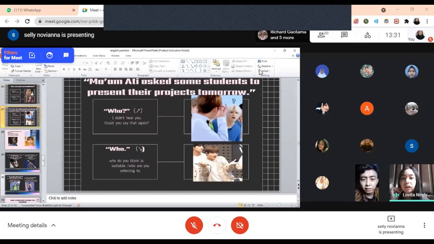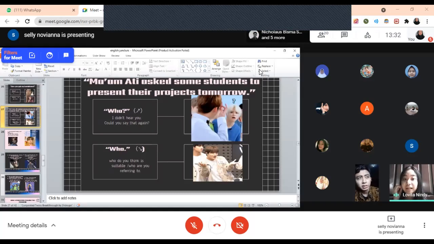Like in interrogative words like who, which, what, you can emphasize those words with intonation and it would change the whole meaning. In this example, I use who. The sentence is, Ma'am Ati asked some students to present their projects tomorrow.